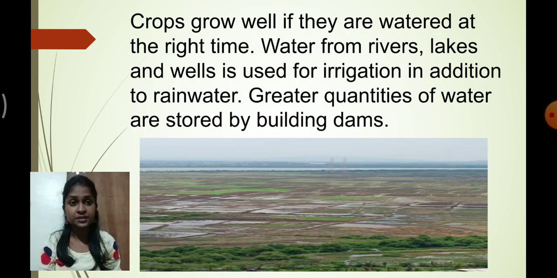And you know, students, crops grow well if they are watered at the right time. Water from rivers, lakes and wells is used for irrigation in addition to rainwater. Greater quantities of water are even stored by building dams as well. If we do not provide water on time, there are chances that the crop might get damaged. So to avoid crop damage, we have to provide water to the crops on time.